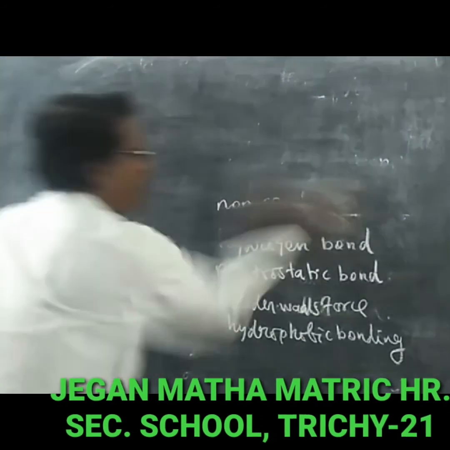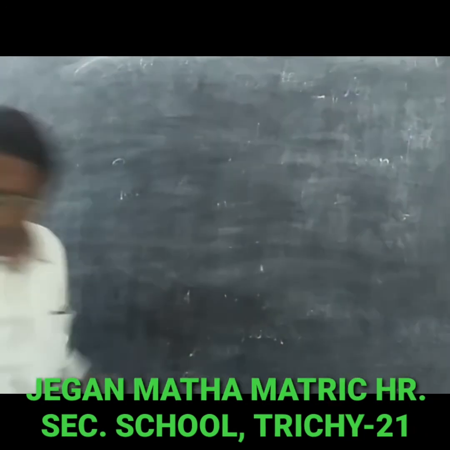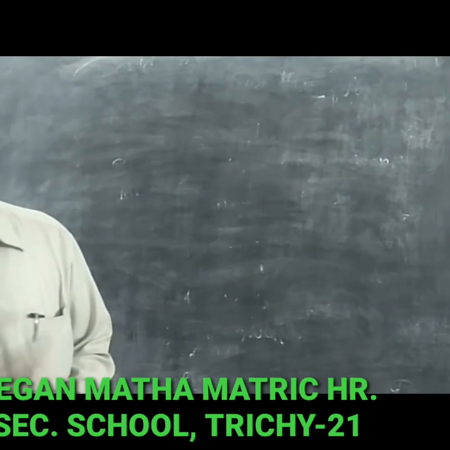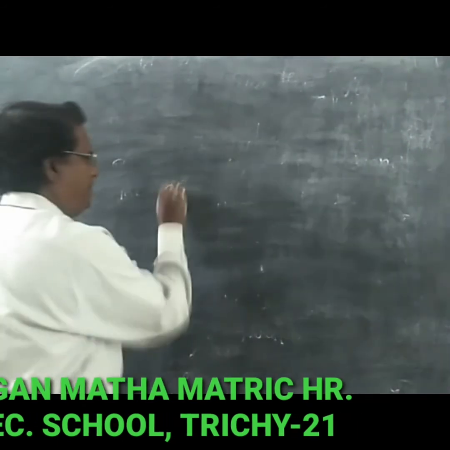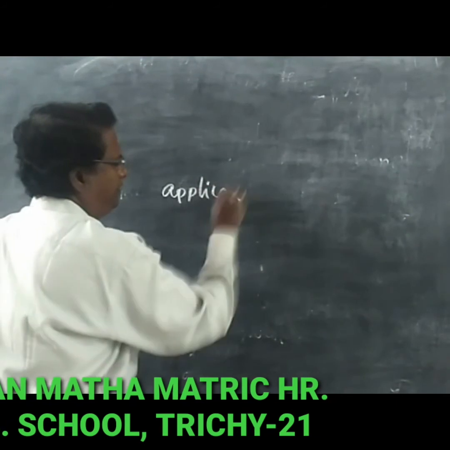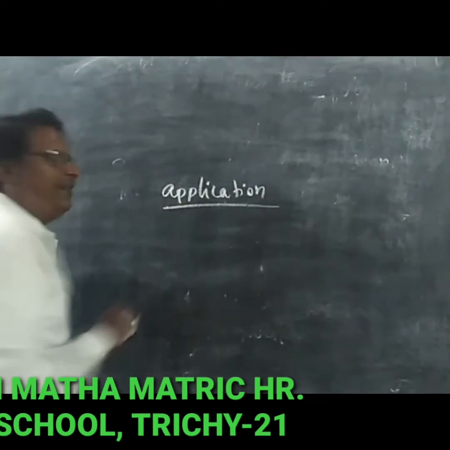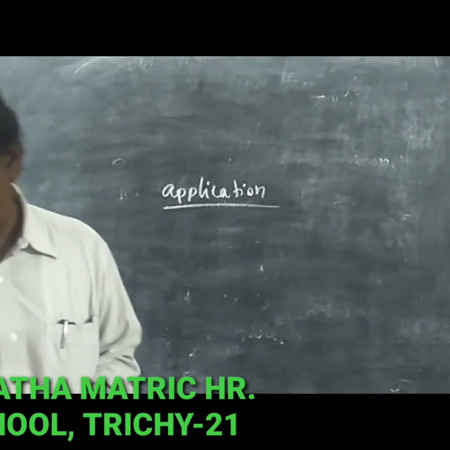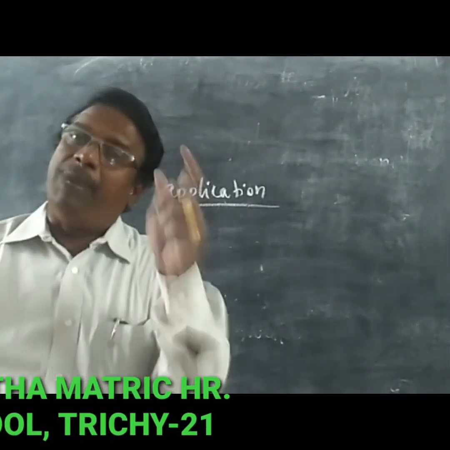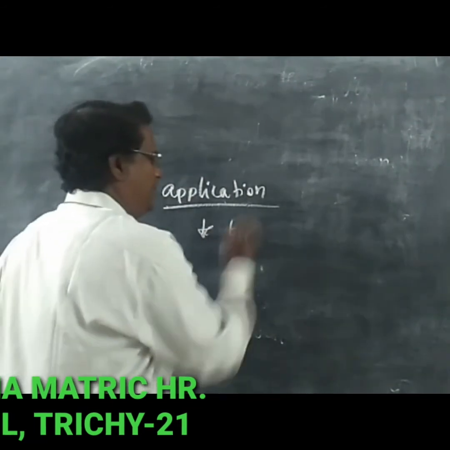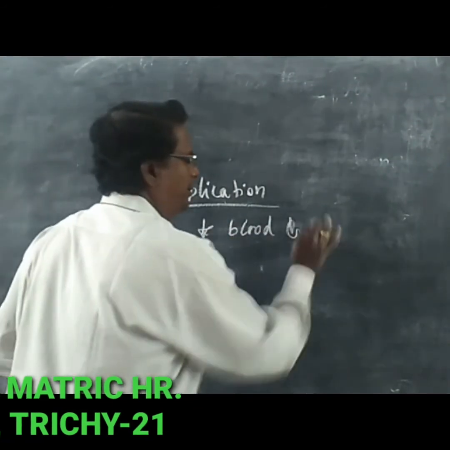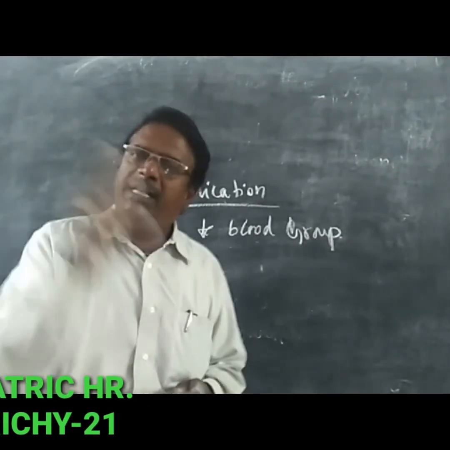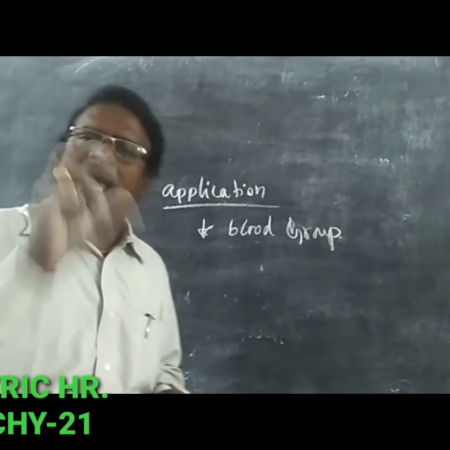Then, the chief applications of the antigen antibody reaction. What are the uses of antigen and antibody binding reactions? The first is determining the blood group. Based upon the antigen and antibody interactions, they easily identify the blood group.